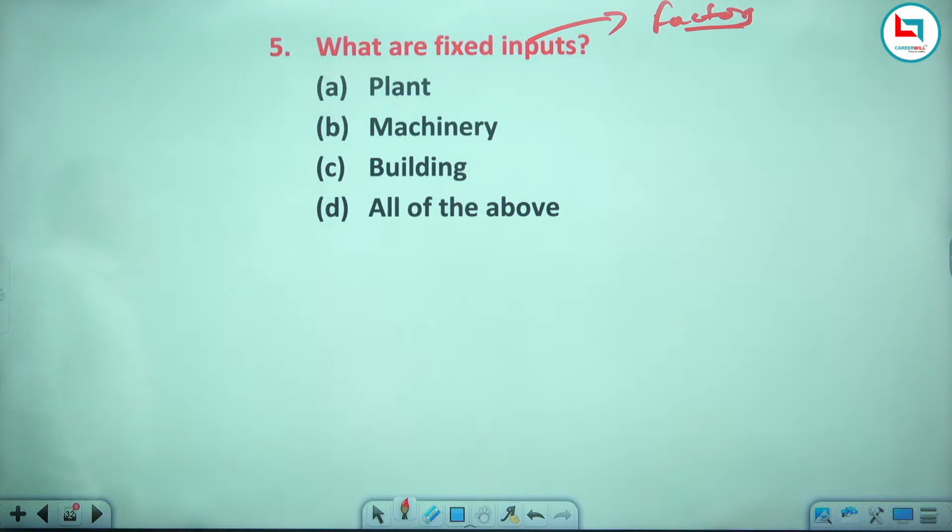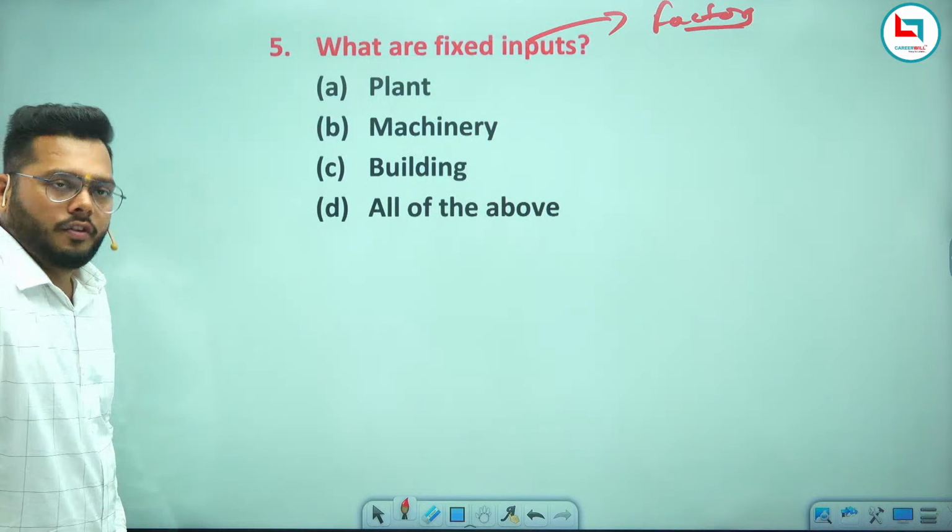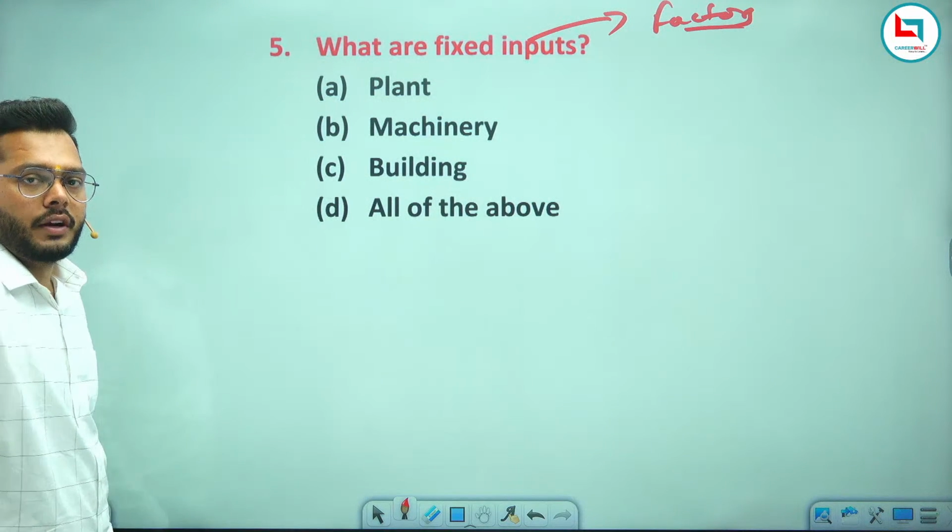What are fixed inputs? Means fixed factors. Plant, machinery, building, all of the above. What will be your right answer?